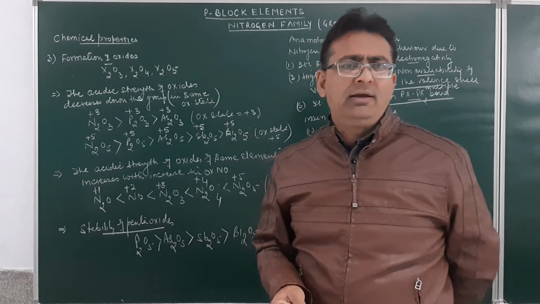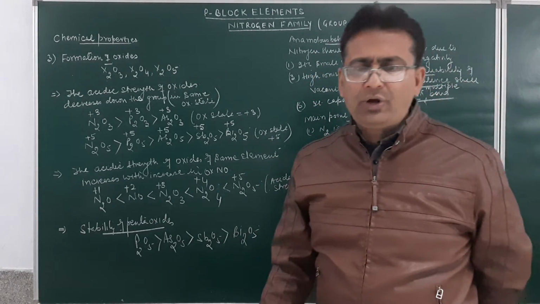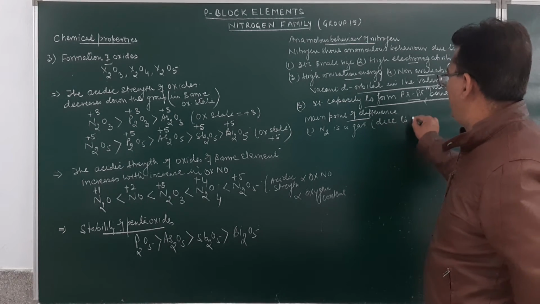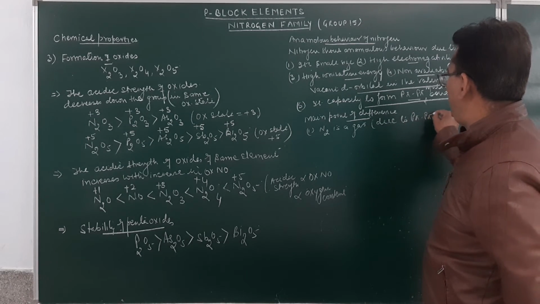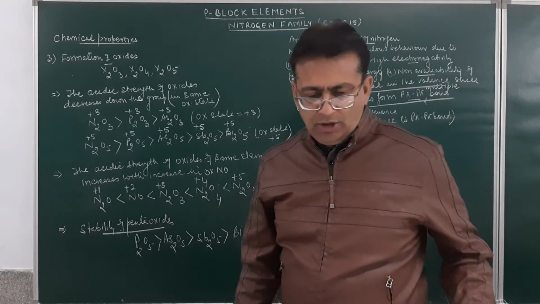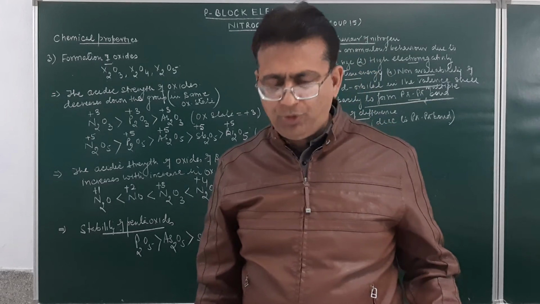The question will be asked, why is nitrogen a gas? The answer is due to p pi-p pi bonding. So nitrogen is a gas while other members are solid due to p pi-p pi bond.